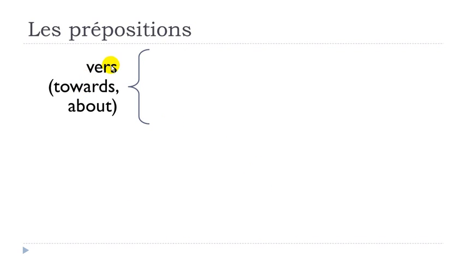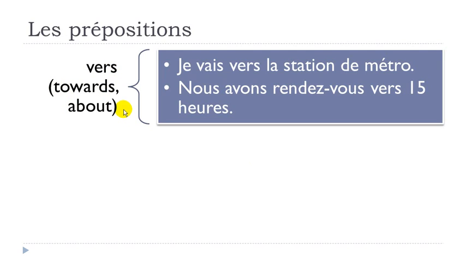Vers, so you don't pronounce the final S, means towards or about. Je vais vers la station de métro. Okay, so I am walking in that case, because I used, so I'm sorry, it's aller, okay? Je vais vers la station de métro, so I go, you can walk or maybe you could drive, in fact, but then je vais, I go towards, donc la station de métro.